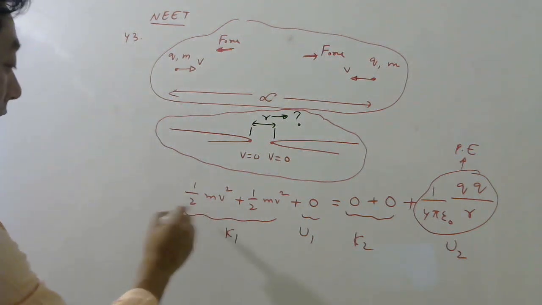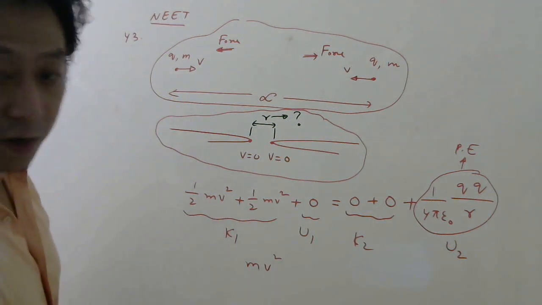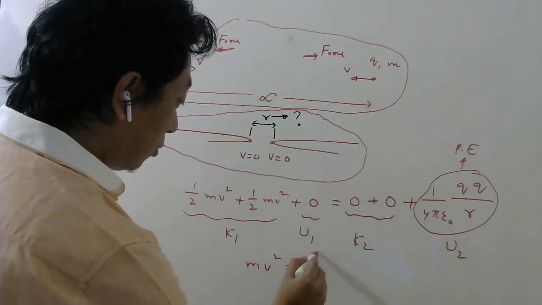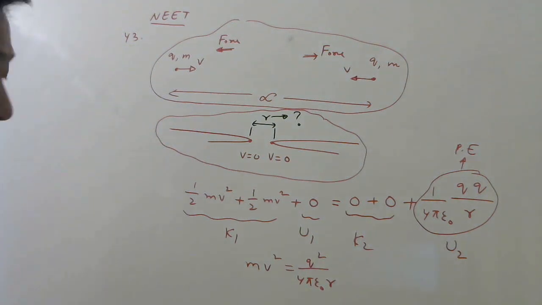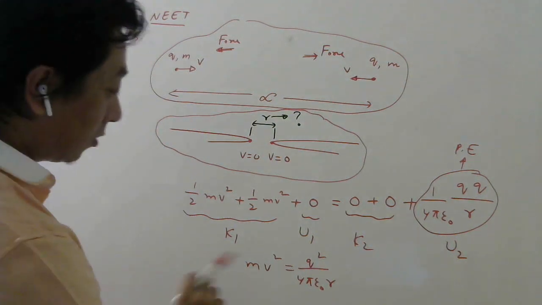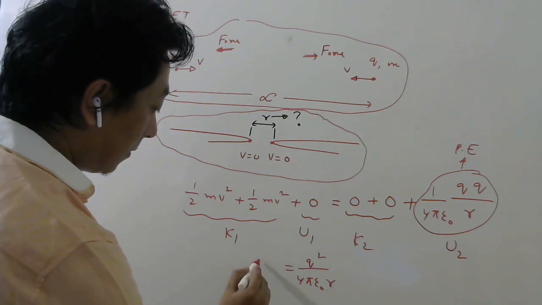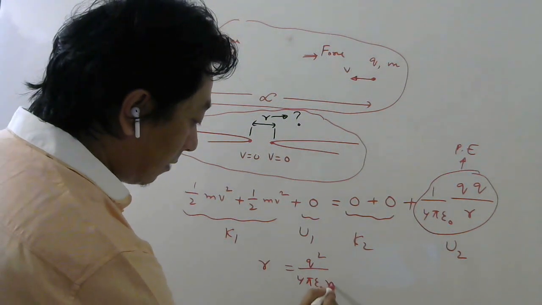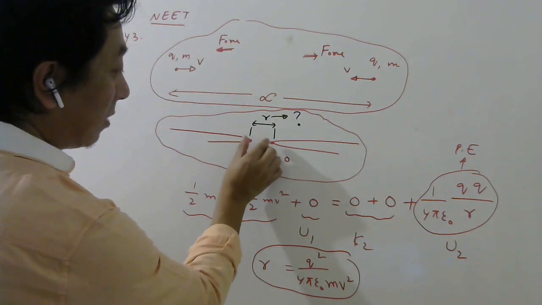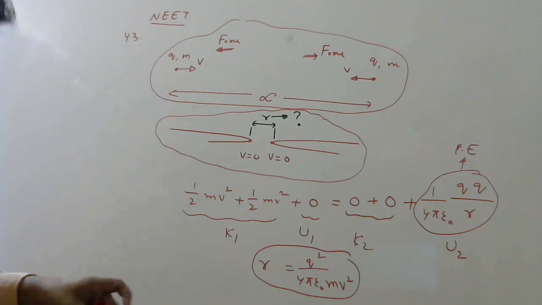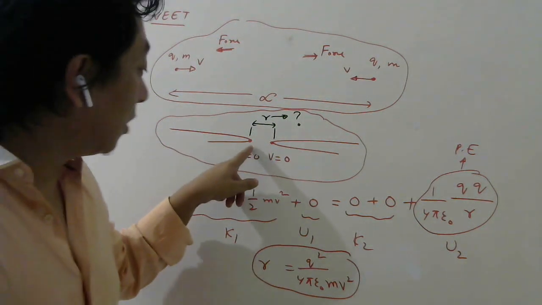So from here you can see this will become mv square, half plus half will be 1, and that side you will get q square by 4 pi epsilon naught r. Since they asked you separation, cross multiply: r will come here and mv square will come here. So this is the minimum separation between the charges. Okay, so this is something I hope you understood. Why velocity here is 0, right?